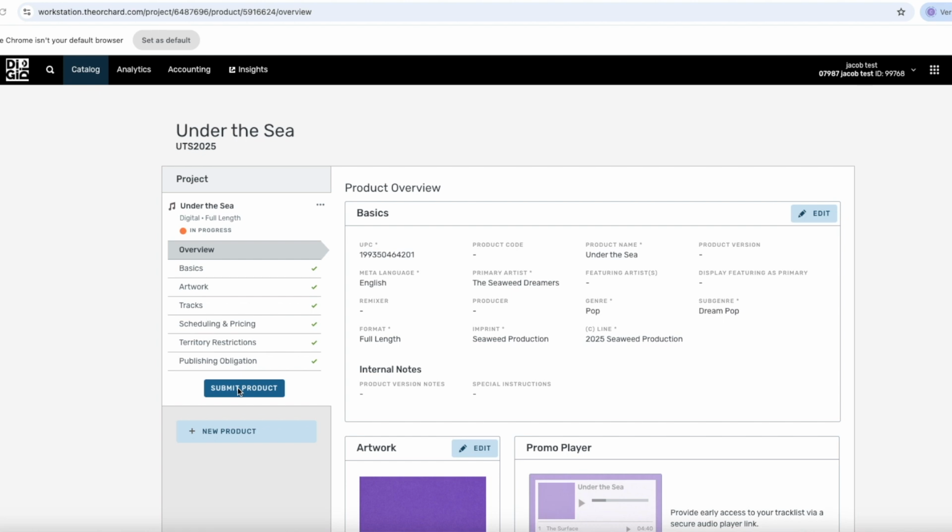If you later realize that you've entered incorrect data for the release, most things can be corrected after the release has been approved. At that point, there will be just a small edit button next to the field that you want to edit. You can make the correction and click the submit product button again. However, there are some corrections that need to be requested through DiGiDi, such as changes to release data and territory restrictions. You can find the forms for those in our members area. Please note that it's not possible to change ISRC codes and track order after the release has gone through. This actually requires a new upload.